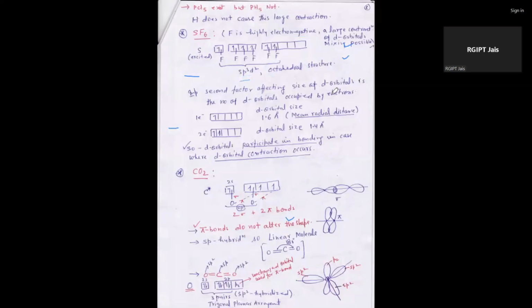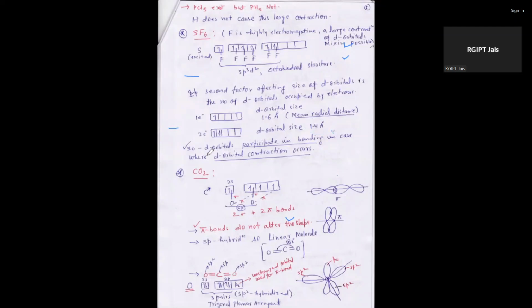And the next factor affecting the d orbital is the number of d orbitals occupied by electrons. If the d orbital has only one electron, its radial distance is 1.6 angstrom. If two electrons participate, it reduces the size to 1.4 angstrom.